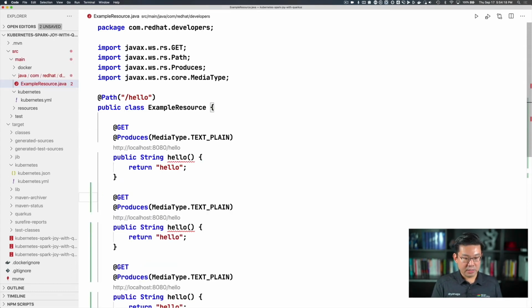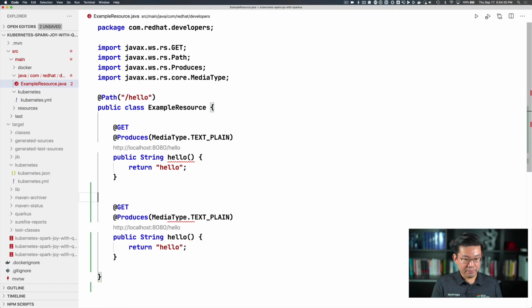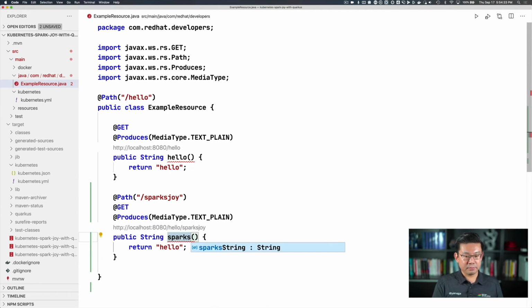I'm just adding another path, Sparks Joy. And the method is going to be Sparks Joy 2. And return Kubernetes Sparks Joy with Quarkus. I just saved the file.